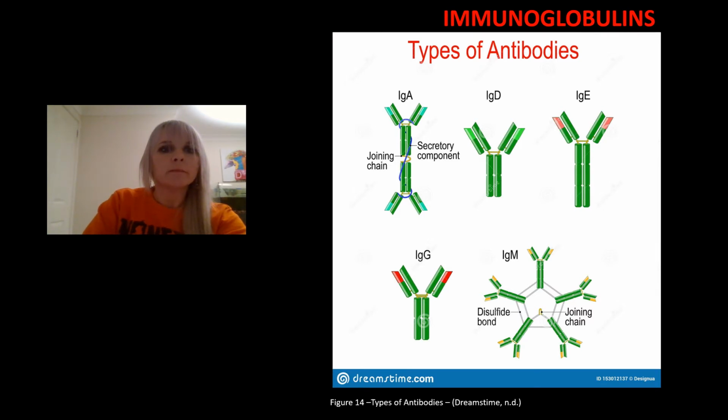Antibodies are also known as immunoglobulins, and they have many roles within the body, such as targeting an infection, removal of antigens, recruitment of immune cells, and neutralization of toxins. As we can see, immunoglobulins are large Y-shaped blood proteins made up of 4 polypeptide chains, 2 identical light and 2 identical heavy chains, with the arms of the Y being the binding site to foreign particles, to which they then attack. There are 5 different types of immunoglobulins, which are G, A, M, E, and D.